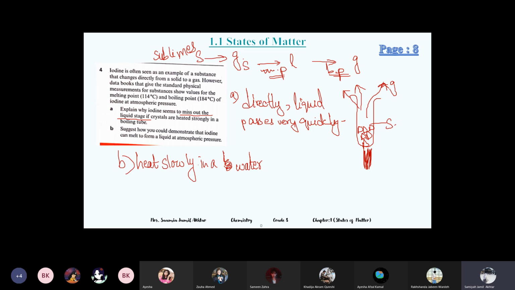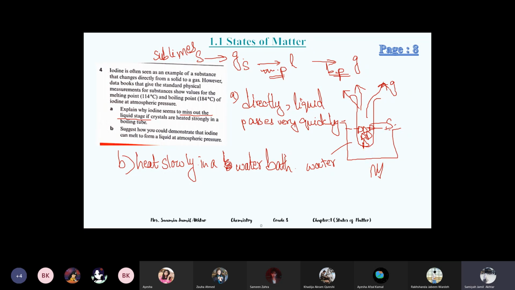We will heat it and change the solid into gas, but if we want to see that there is a liquid stage in between, we have to heat it very, very slowly. So we will use a water bath. A water bath is a container or a beaker which contains water in it. We heat the water, we don't heat the test tube directly.